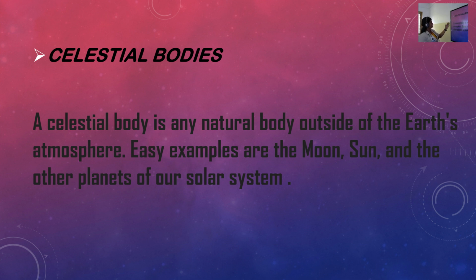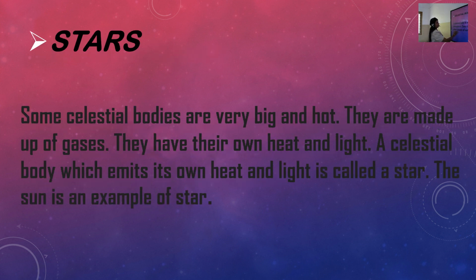Celestial bodies. A celestial body is any natural body outside of the Earth's atmosphere. Examples are the moon, the sun and the other planets of our solar system. Stars.